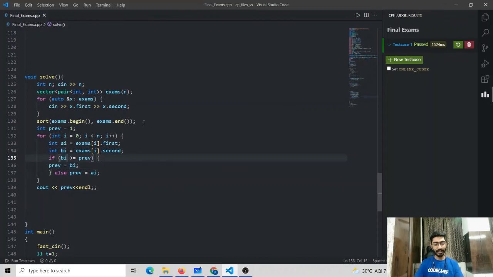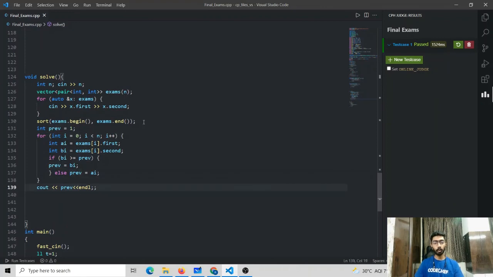But in case BI is lesser than previous, it means that this exam's BI date is already over, so we cannot give it on the day BI. We need to give it on the day AI. So else we consider previous equal to AI. After all the n exams have been processed, the value stored in the variable previous is going to be the answer, because that is the date on which the last exam was given. So here we write cout, previous, and then endl.